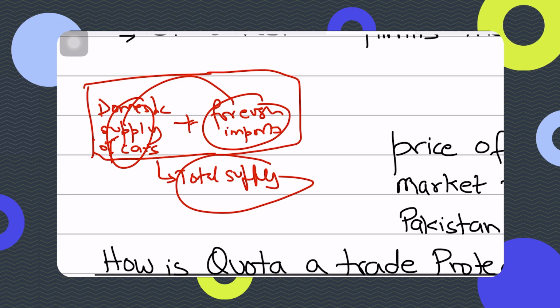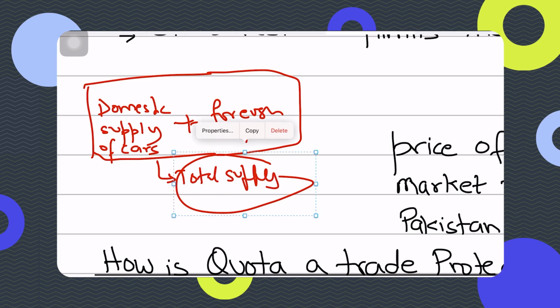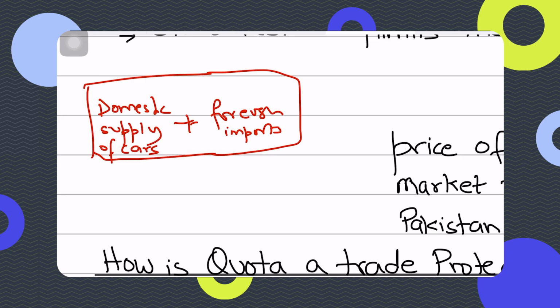Now, these foreign imports are actually threatening the domestic supply of cars, the domestic firms. These foreign cars being imported by dealers are threatening domestic firms. Now the government says that only 100,000 cars will be imported.